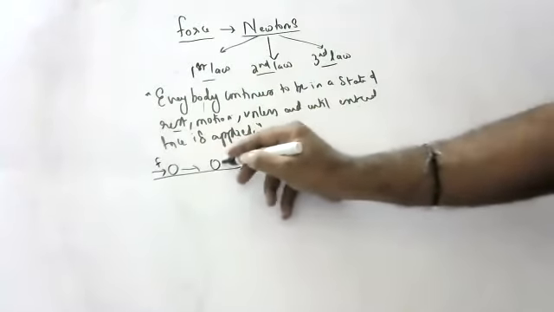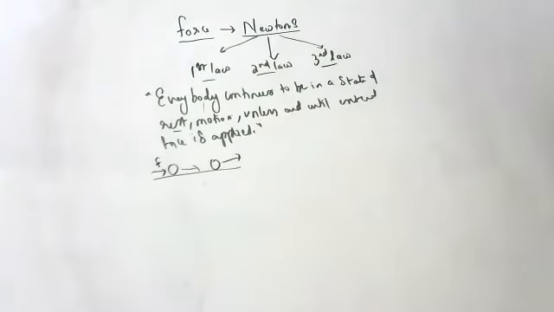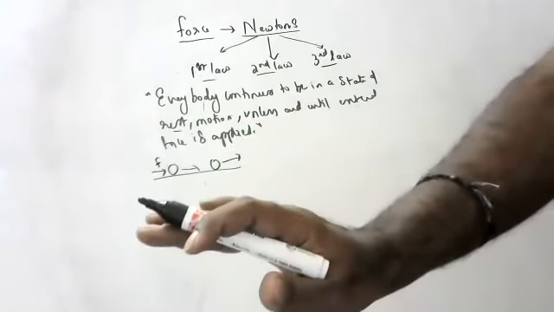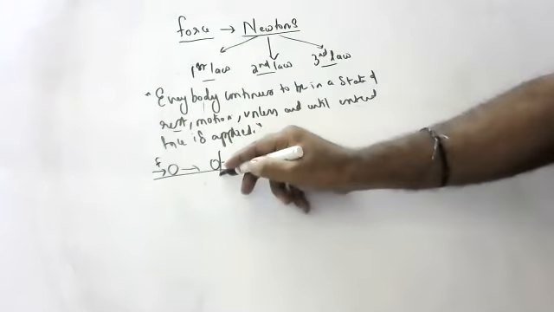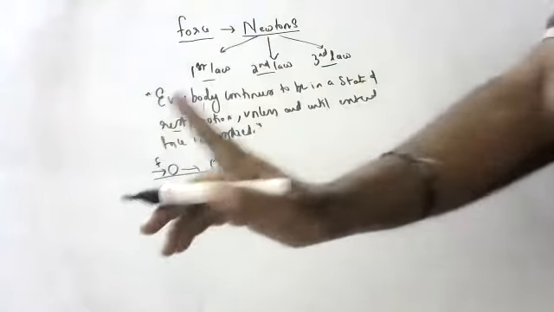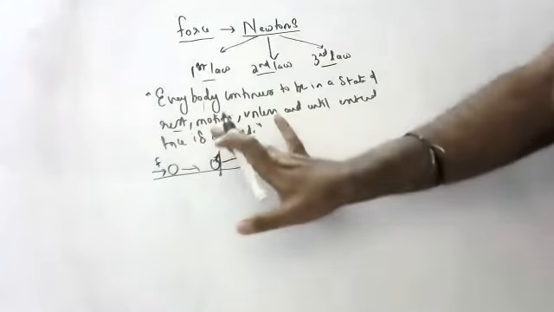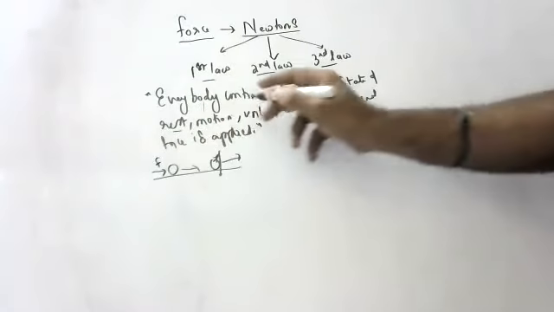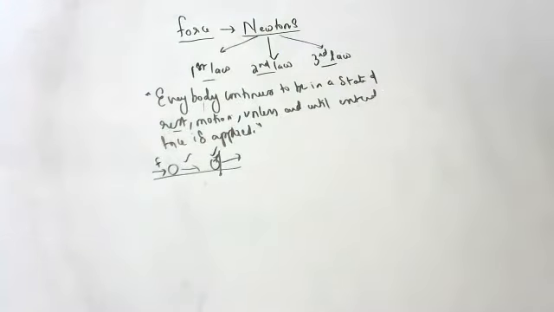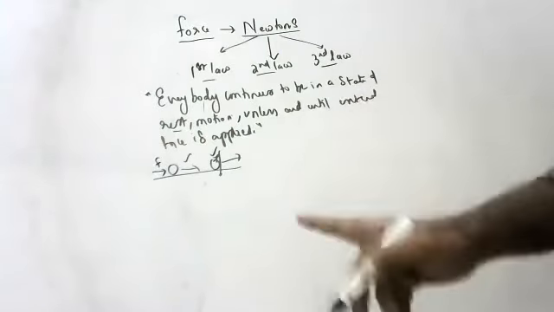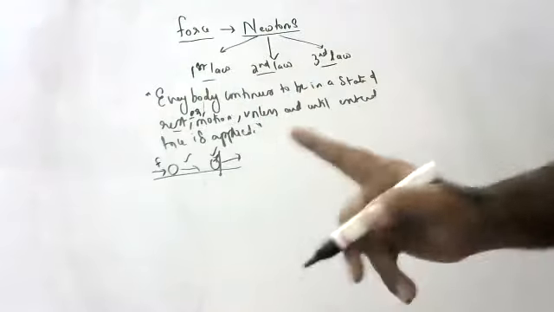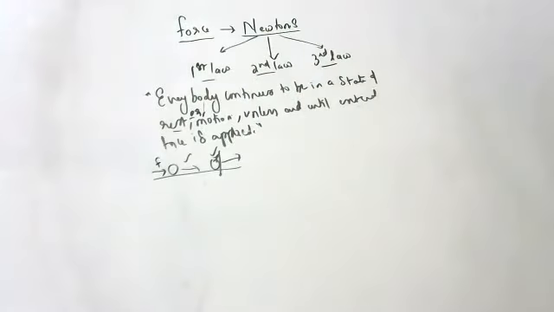Or suppose if a body is moving, I'm talking about a vacuum or frictionless surface. You have to stop it, then only it will stop. If not, it will not stop, children. In space, if a body is moving continuously, it will keep moving till you stop it. Every body continues to be in a state of rest or motion until and unless external force is applied. That is called Newton's first law.